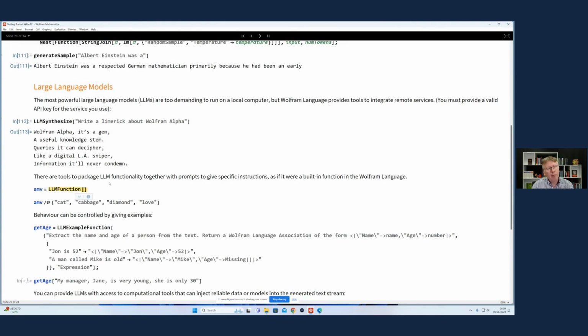We have a notion of being able to make a thing that looks like a function in the Wolfram Language, but is powered by the machinery of large language models. And the idea is that you are basically programming in English rather than programming in code.